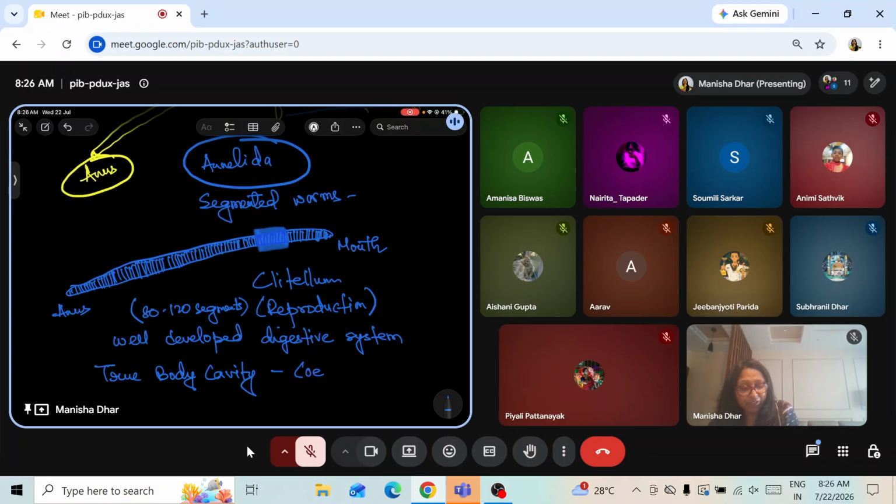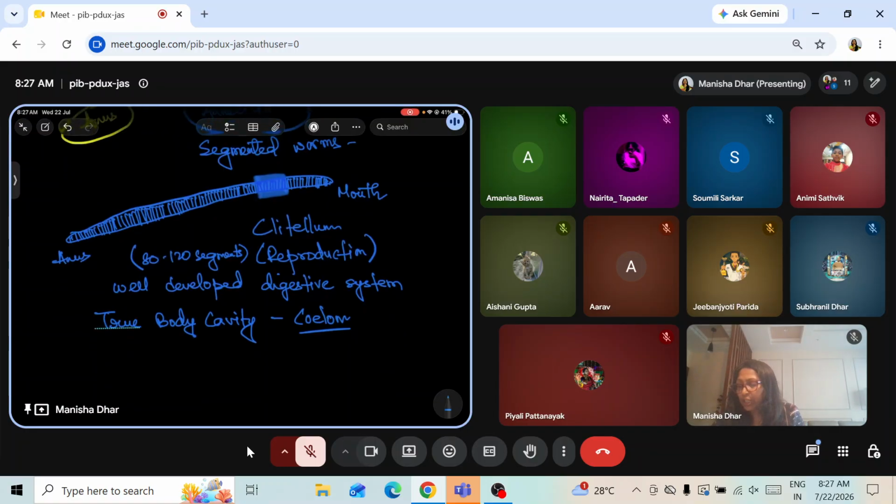What is this true body cavity known as? The true body cavity is coelom. So they are called coelomates. Coelomates, true body cavity. Okay, the coelom is present. So this is about the typical annelid, phylum Annelida.